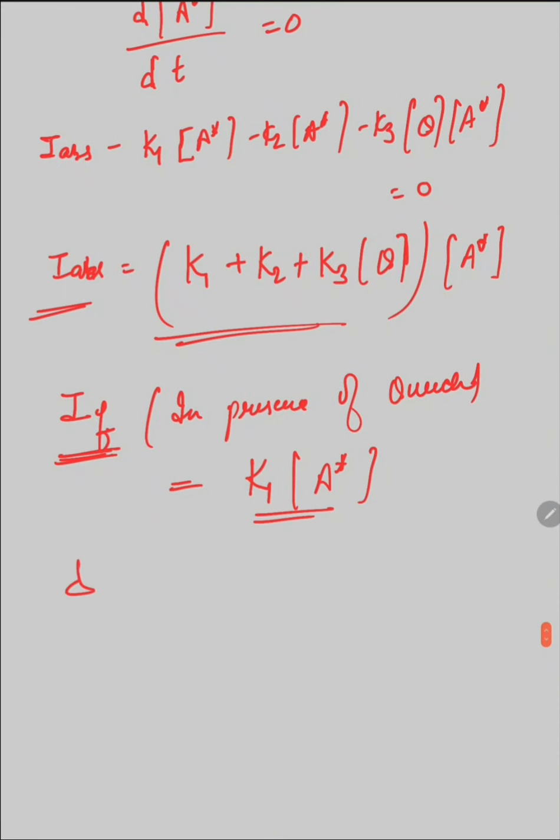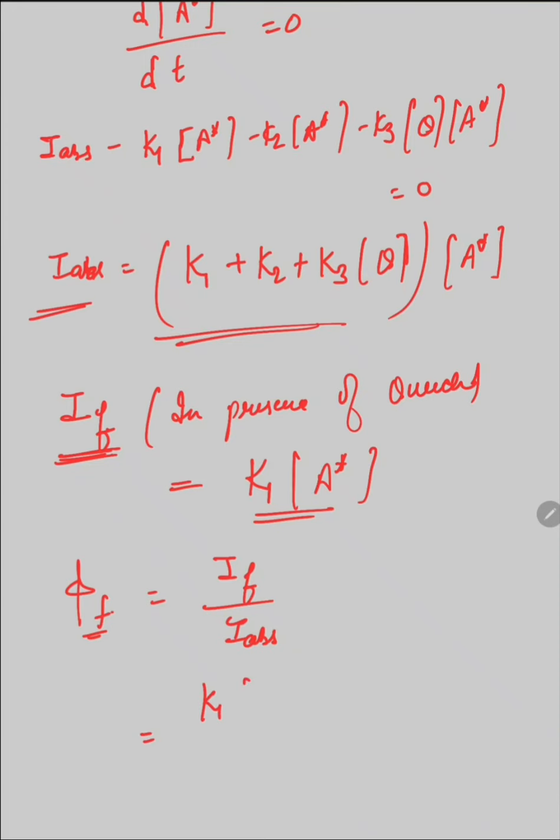The quantum yield QF, where F denotes fluorescence, in the presence of quencher is given by the ratio of IF divided by I absorbed.